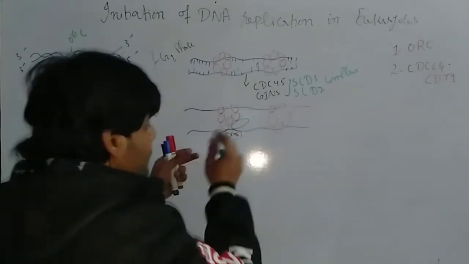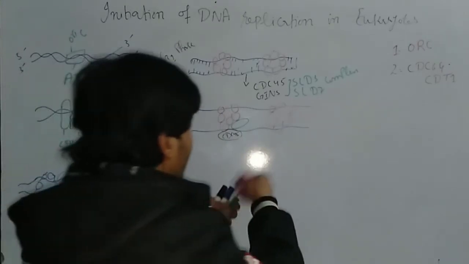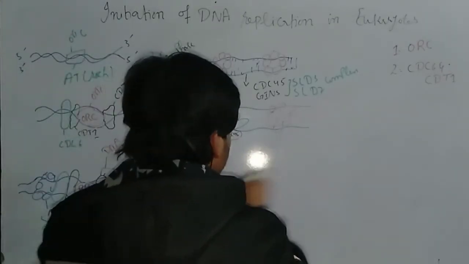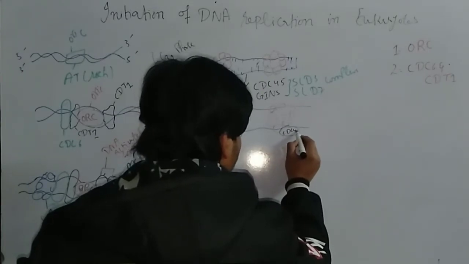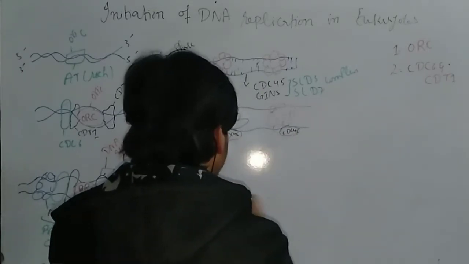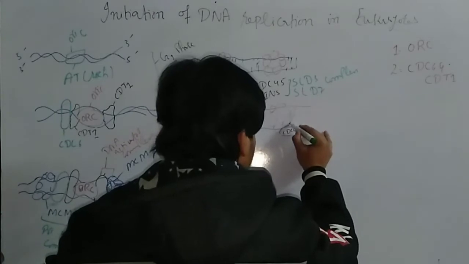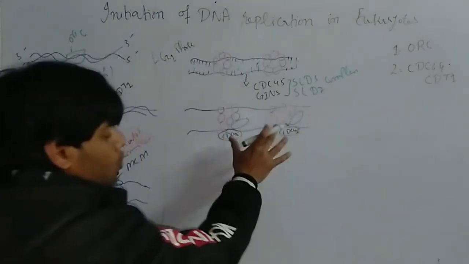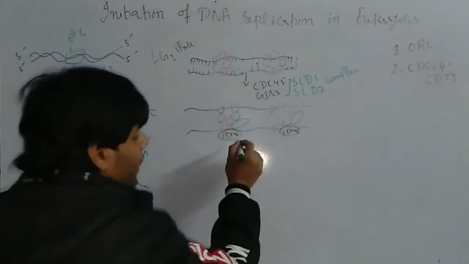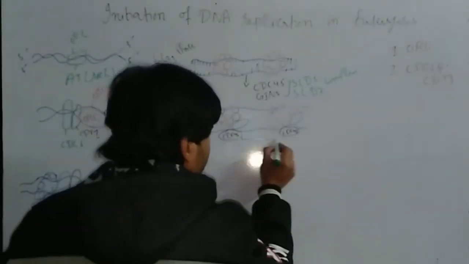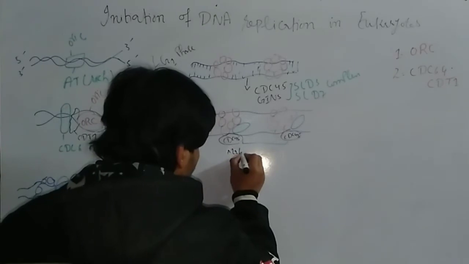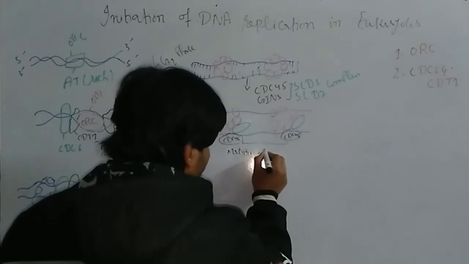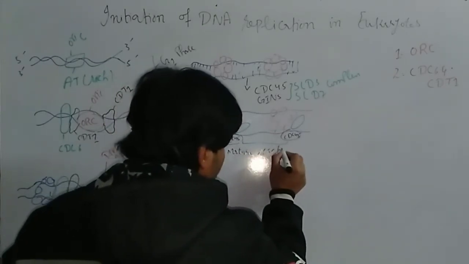So it can make a complex. Let me draw here also the CDC45 and the GINS. These two proteins can bind here and make a complex. Now this is called a mature complex or activated complex.